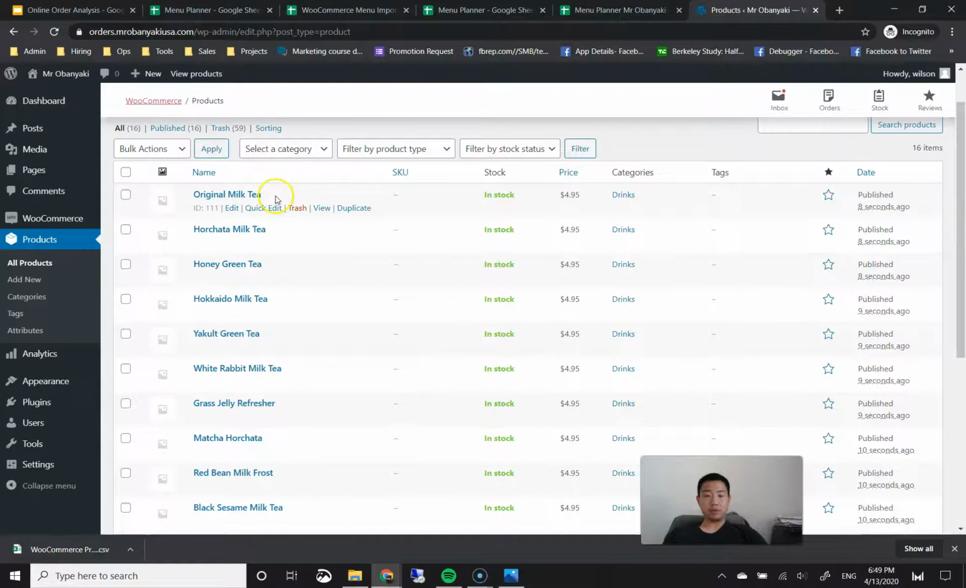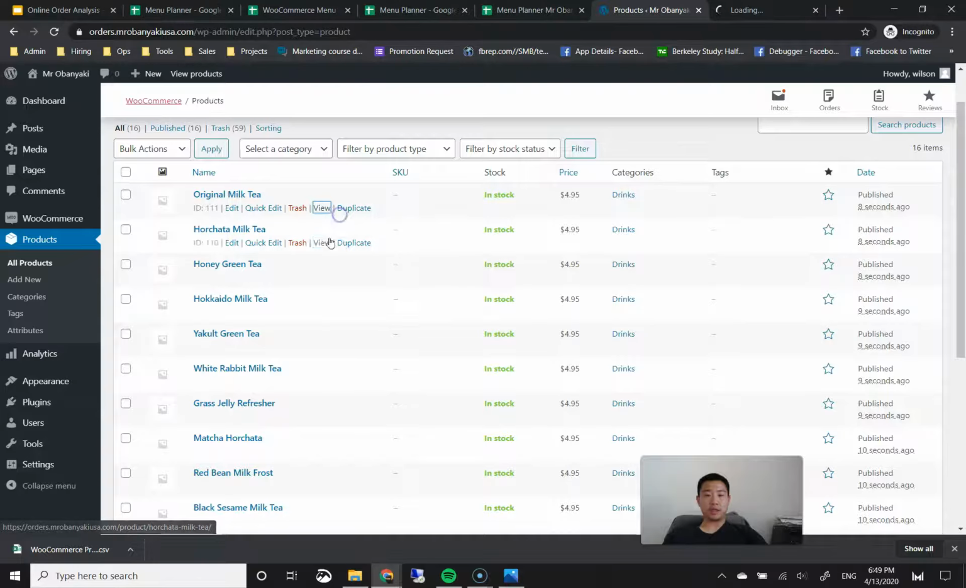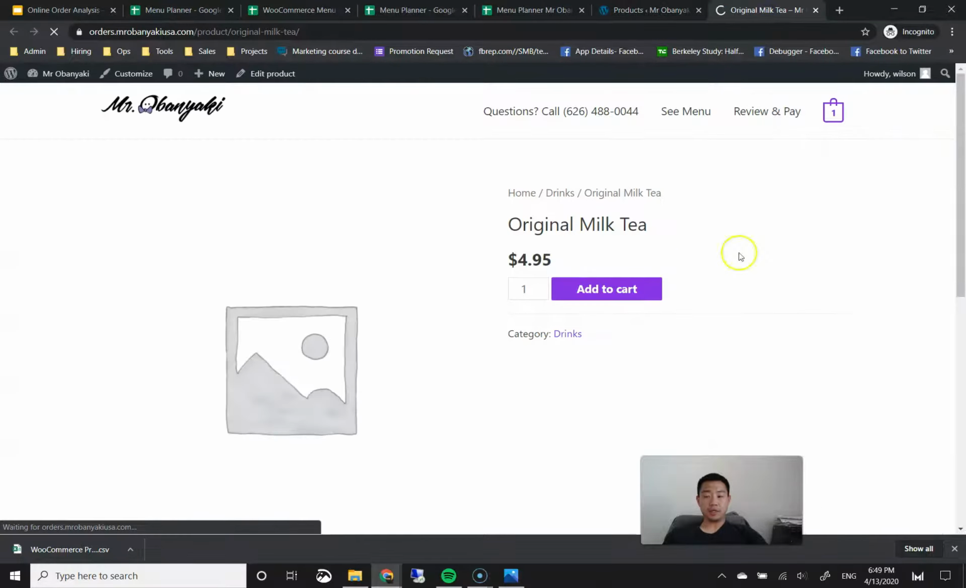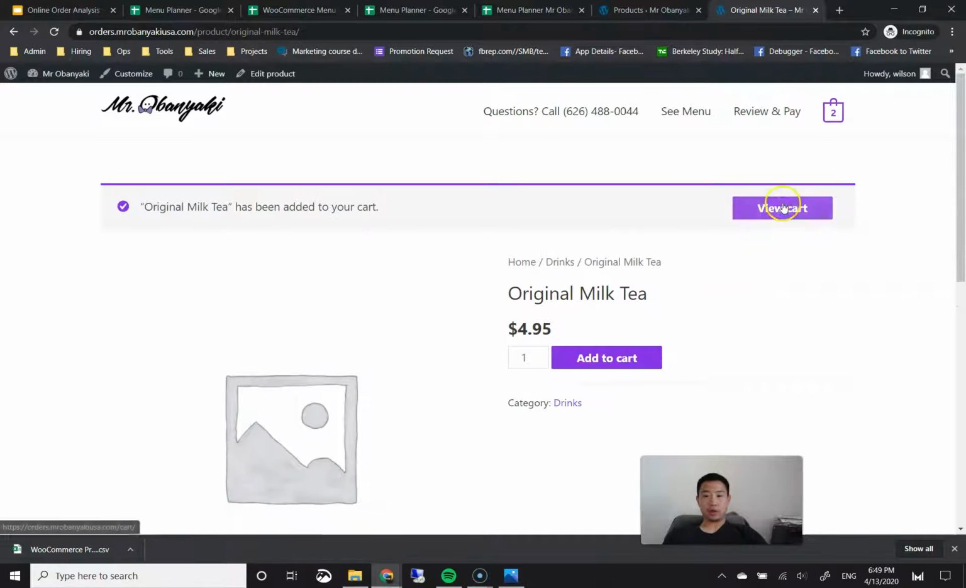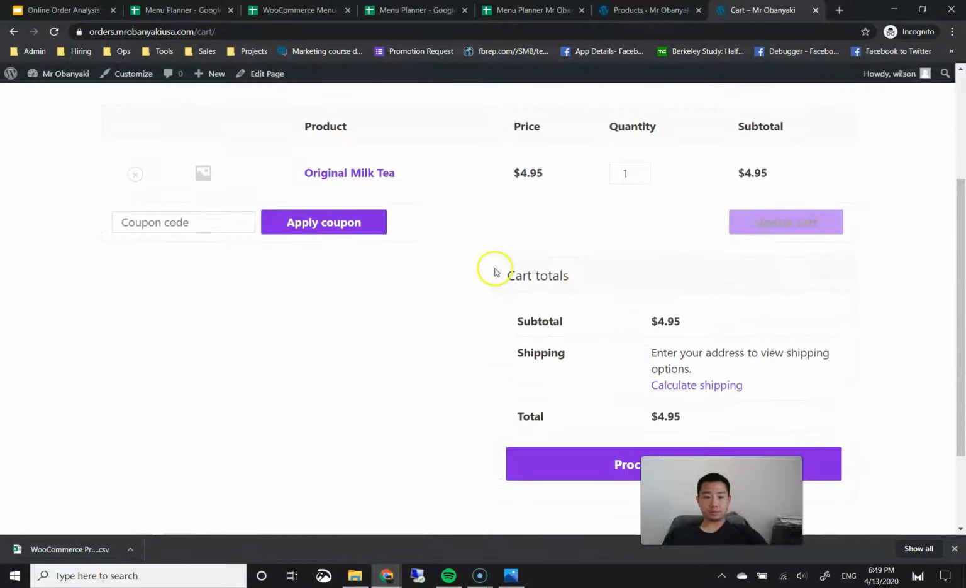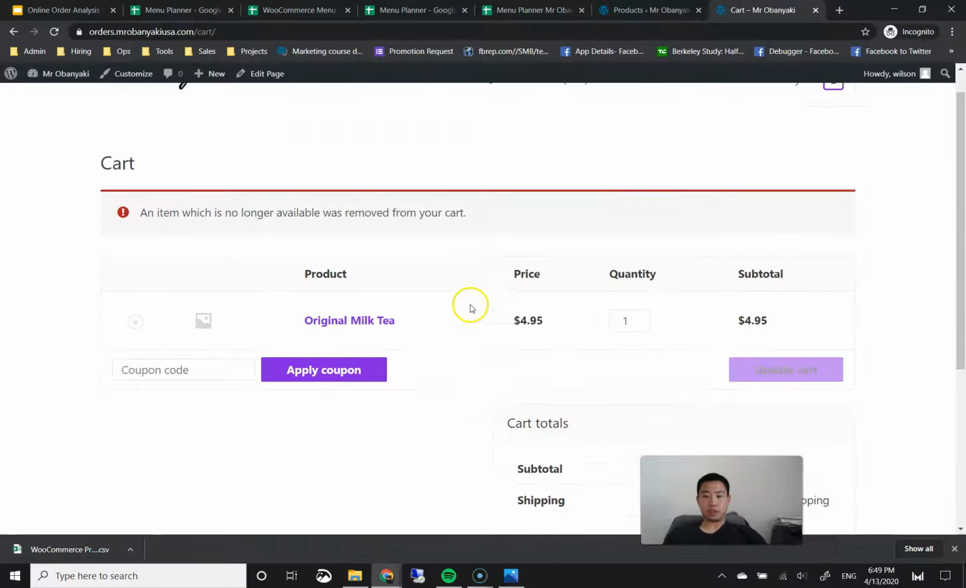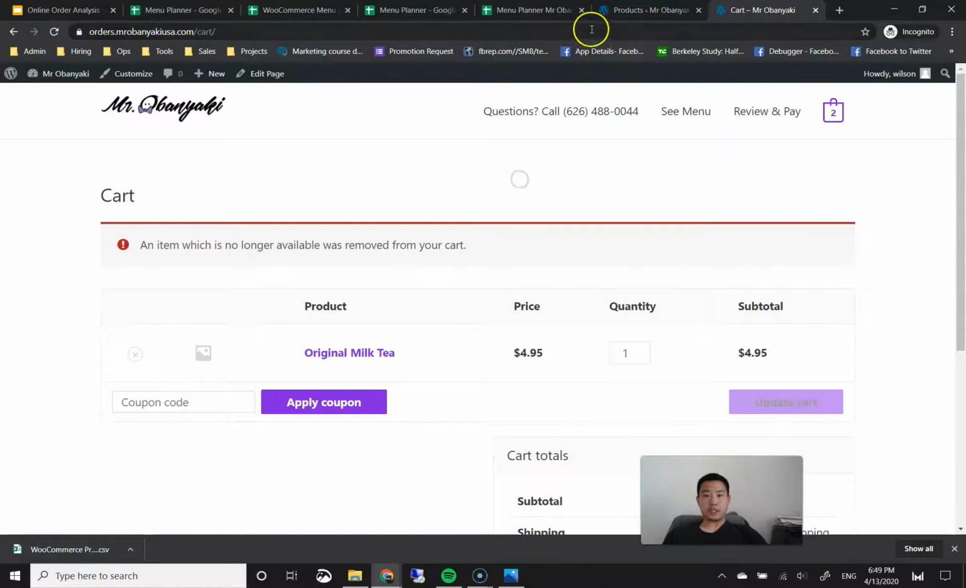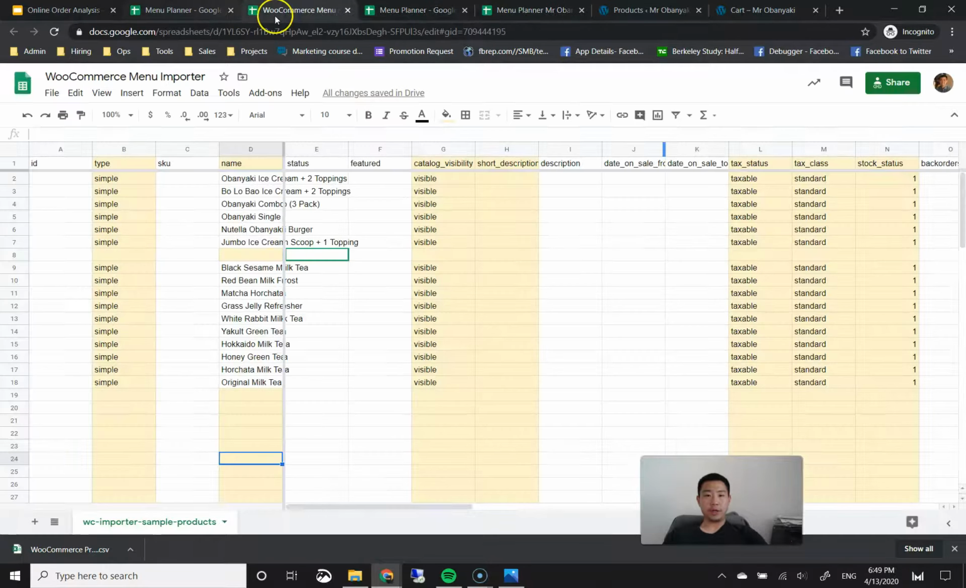And then if you want to preview one of these, you can hover over the menu item, and on the view link, you right click and then click open link in new tab. Then you should see the menu item. And as you can see here, there is a button to add to cart, and you can add that to your order. You can view your order, and everything here looks good. All right. So that's all we needed to do here for importing our menu items.